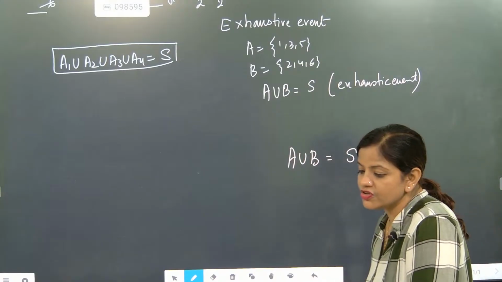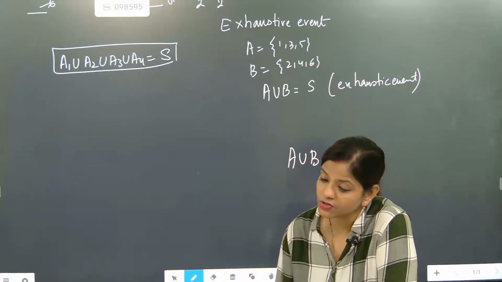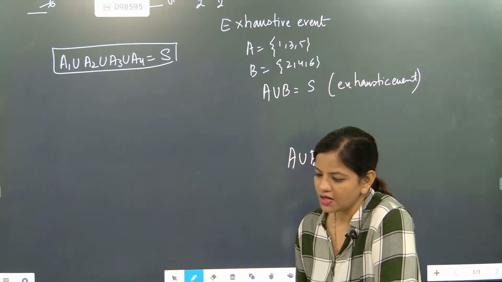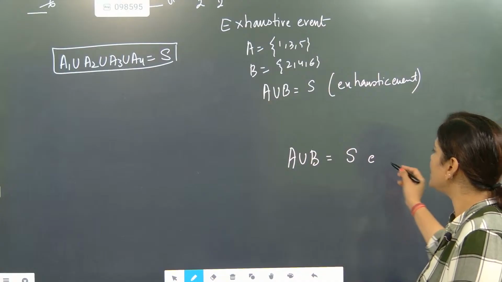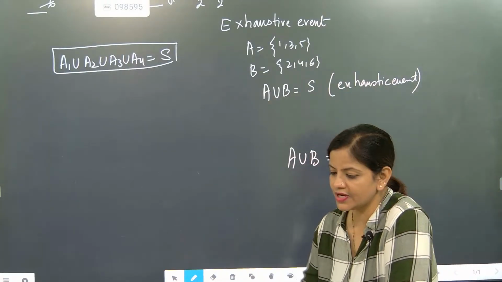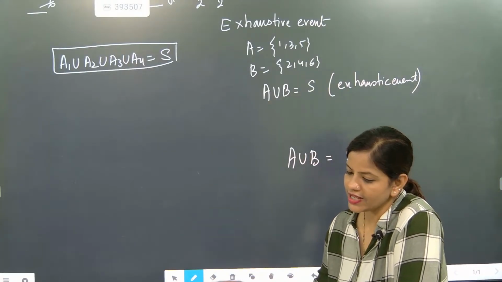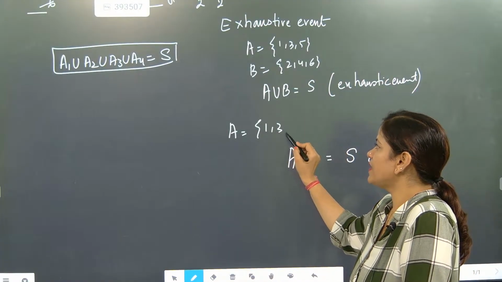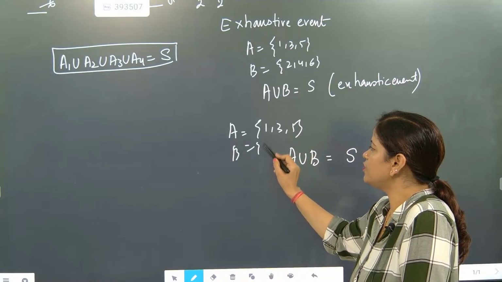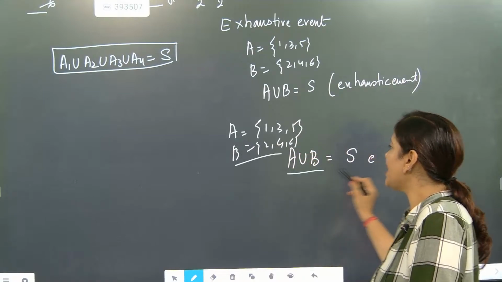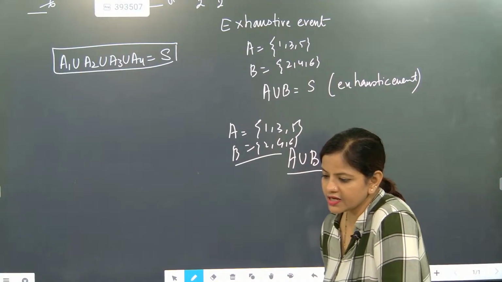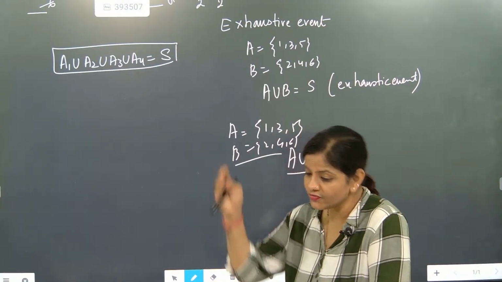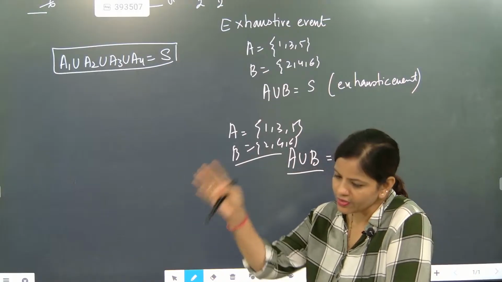But mutually exclusive means, see, mutually exclusive can be exhaustive. It is possible. Exhaustive can also be mutually exclusive. In the previous question itself, A had 1, 3, 5 and B had 2, 4, 6. No connection was there, but when we added together, it gave the sample space. So mutually exclusive can be exhaustive, and exhaustive can be mutually exclusive.